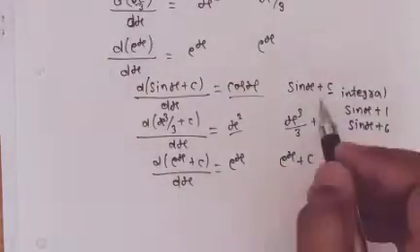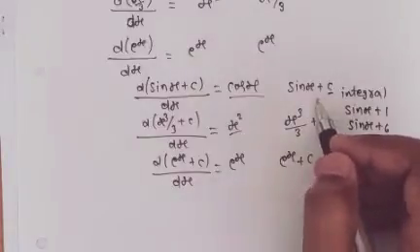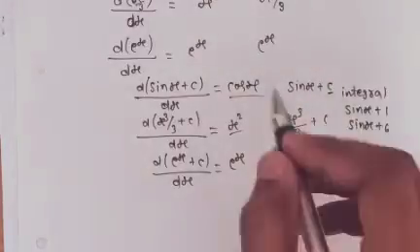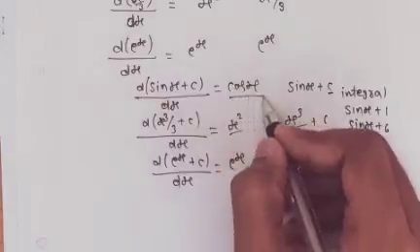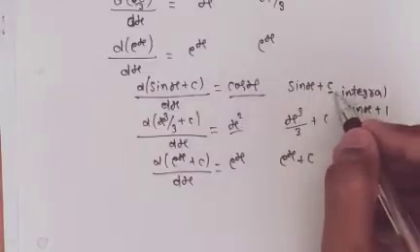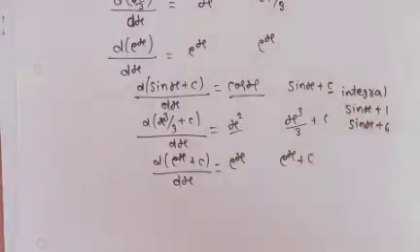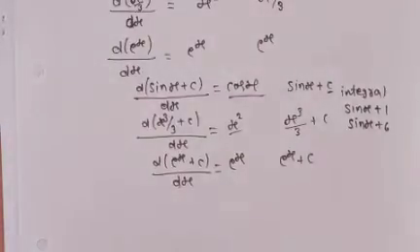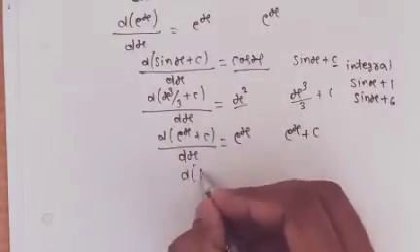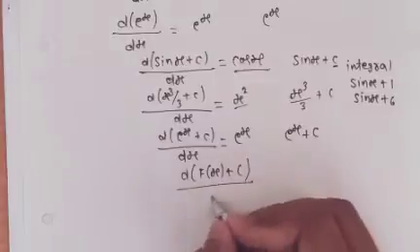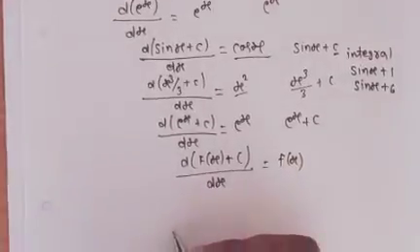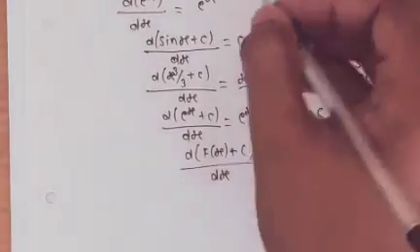Hence here we conclude that the integral of any function is not unique. For example, the integral of cos x is sin x plus c, and here the value of c can be 1, 2, 3, 4, 5, any constant. Clear? Here we get a general form of integration. Look here, given a function capital F of x plus c, its derivative upon dx is f of x.